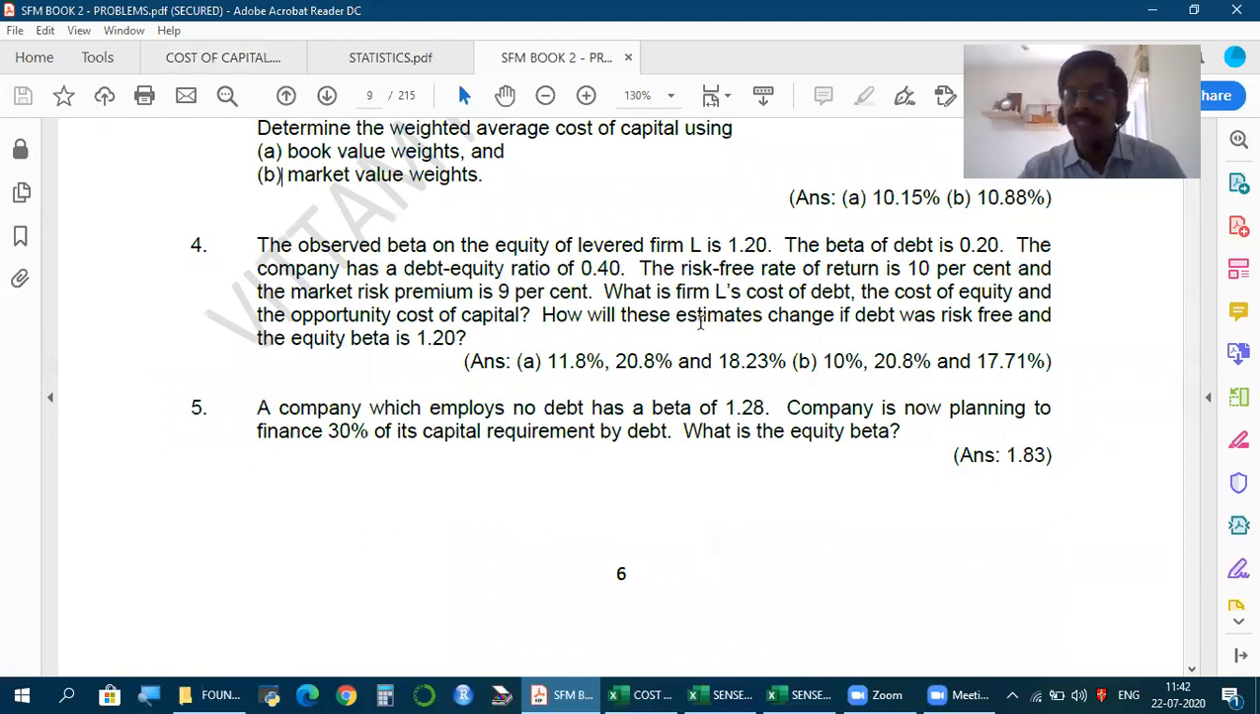How will these estimates change if debt was risk-free? What do you mean by debt is risk-free? No impact of market on debt. Whatever change in the market, there is no effect on debt. In other words, debt beta is 0. Debt beta 0, and equity beta is 1.2. So equity beta 1.2, but debt is risk-free, means beta is 0. So if that is the case, how to calculate?